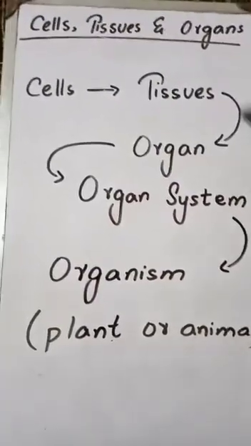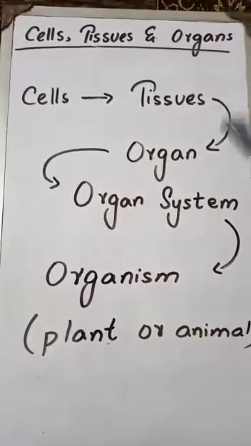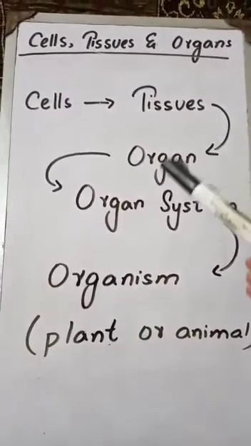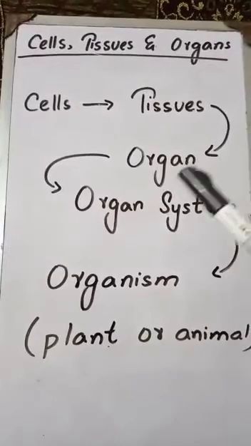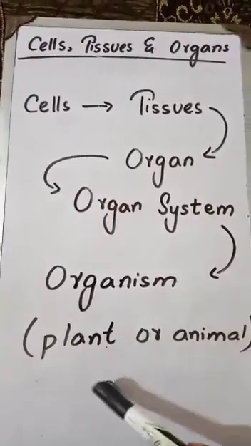Cells work together to make tissues. Tissues work together to make an organ. Organs create an organ system. An organ system creates an organism, like plants or animals.